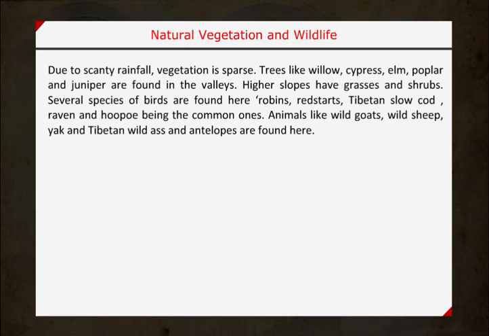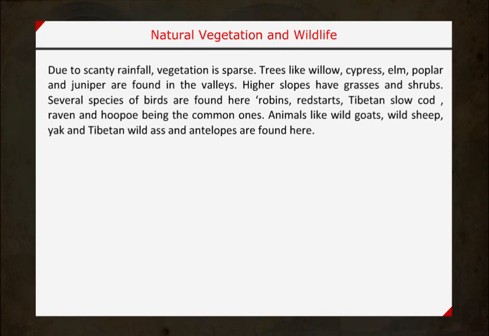Natural vegetation and wildlife. Due to scanty rainfall, vegetation is sparse. Trees like willow, cypress, elm, poplar and juniper are found in the valleys. Higher slopes have grasses and shrubs.